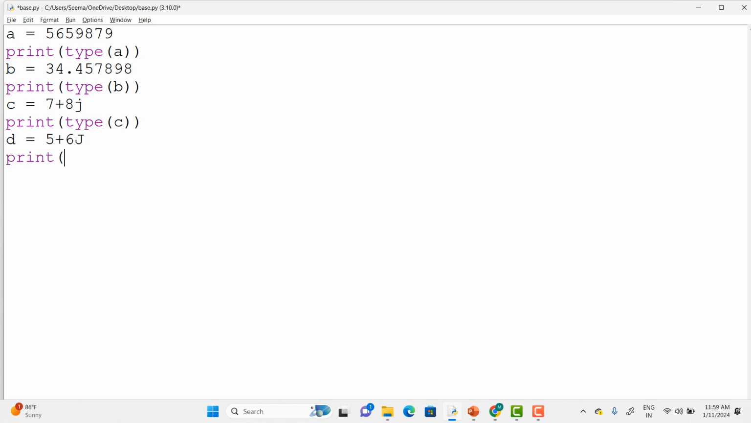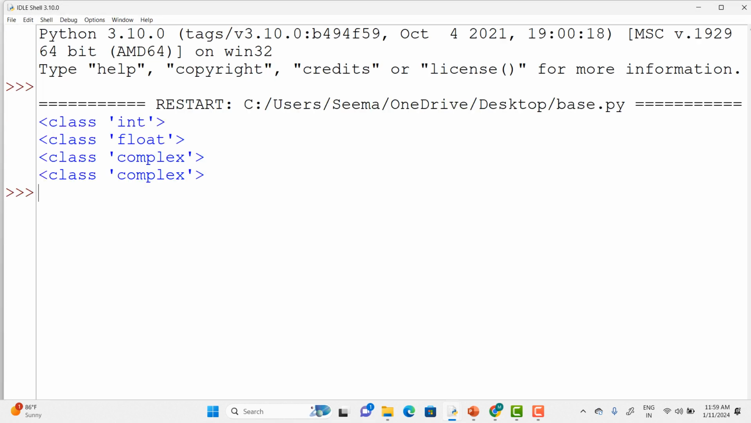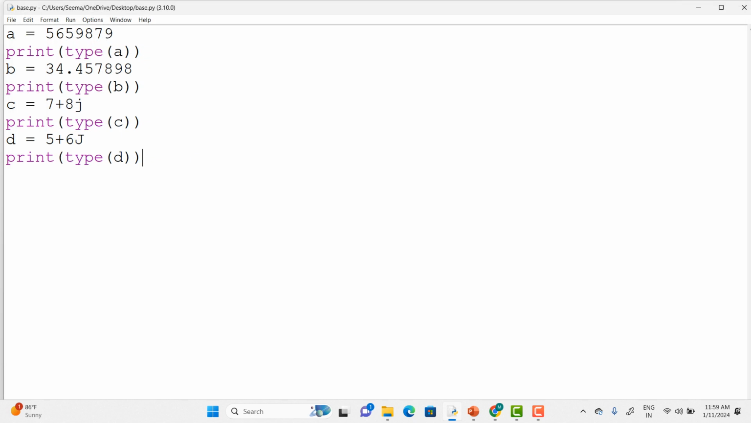Print. Let's try that. Type of d. Are you getting class complex for that as well? Yes, guys. It's not only a type function; you can see that it is basically used for identifying what kind of value belongs to what kind of data type. I hope it's clear for you guys regarding this.